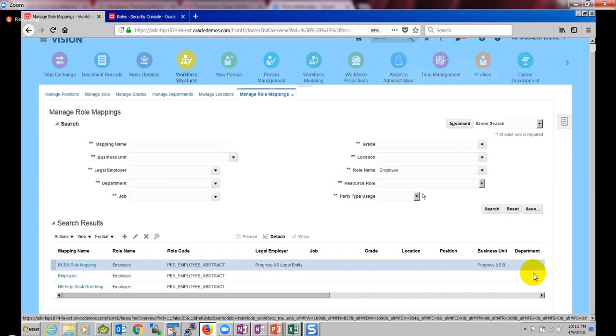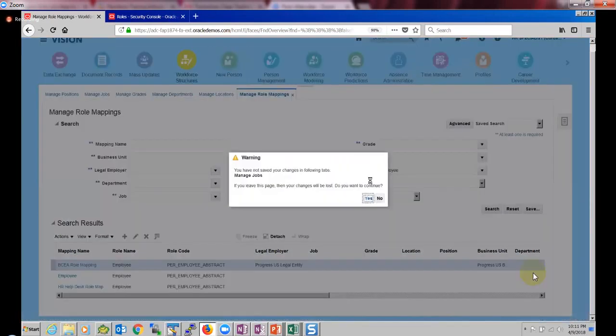That rule will be executed when the condition is satisfied, that is, when a person is active with the job financial junior analyst, which happens when we hire an employee. That's what we're going to see now. I'm going to hire another employee, but before hiring, I have to do a small activity.